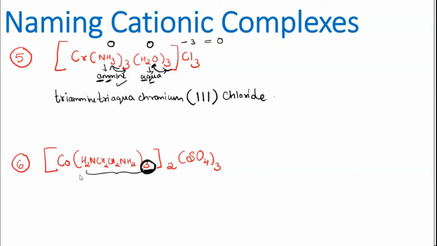Yes, correct. Okay, good. So the name here, because it is a didentate ligand, you can't use the same kind of prefix. You should use a new term, that is tris, because it's 3 now here. So tris, and then ethane-1,2-diamine. And then going for the metal, that is cobalt. So cobalt we are having.